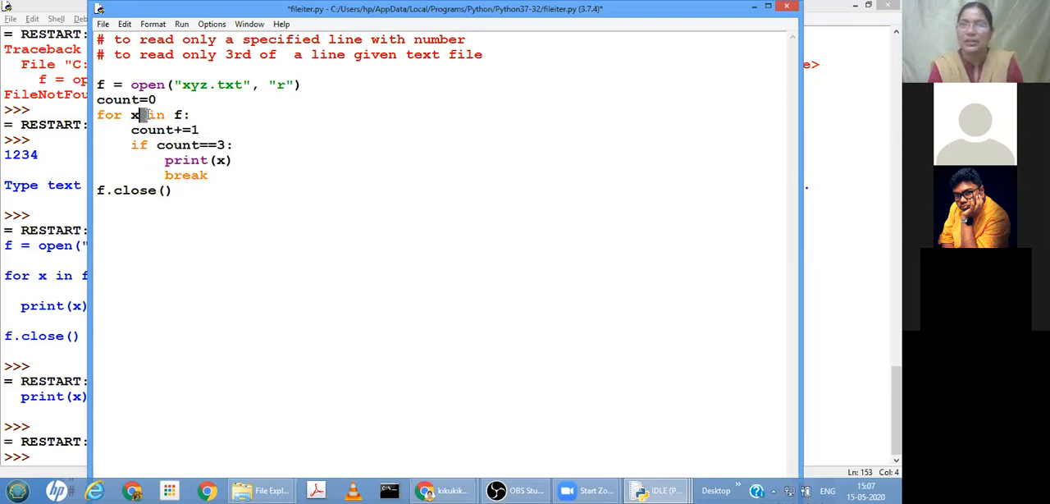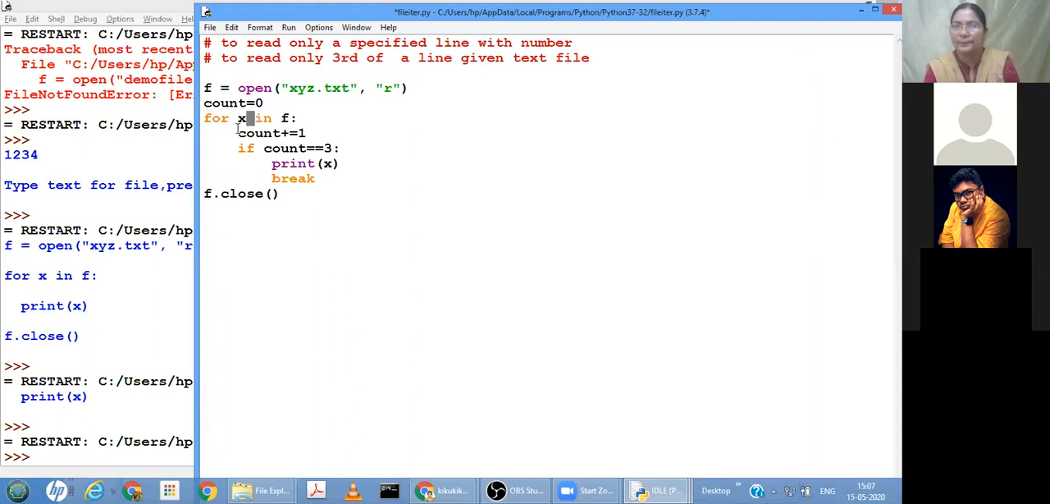Next iteration, the next line is read from the file. What is the next line? That is the third line, print x, which is there in that xyz file. So the third line is also read. Now count became 3. Right. Count equal to 3, condition true or false? True. So if it is true, what is the present x, the present line we read? That x is displayed, and we do not want to read any further. So break the loop, come out, and close the file object. Clear?